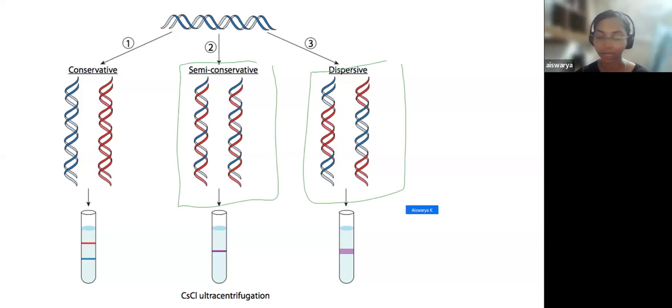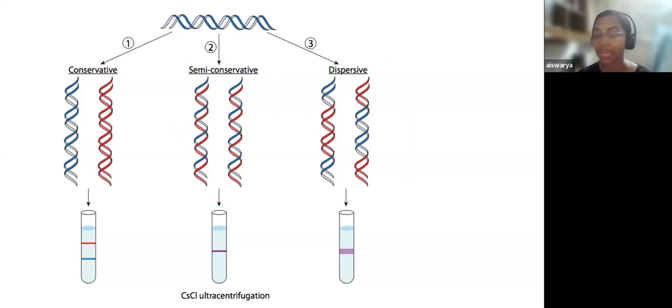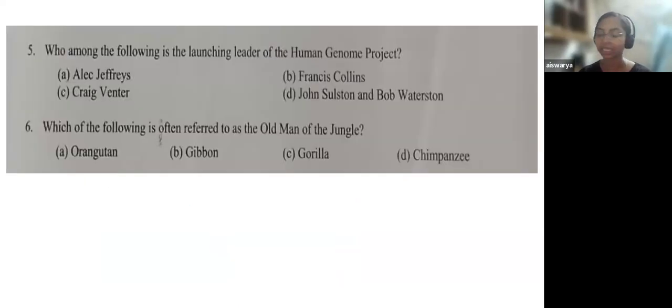Okay, so in biological systems we have the semi-conservative mode of replication, not the dispersive. So your reason is wrong. Option C is the answer to your fourth question. Now, coming to the fifth and sixth questions.